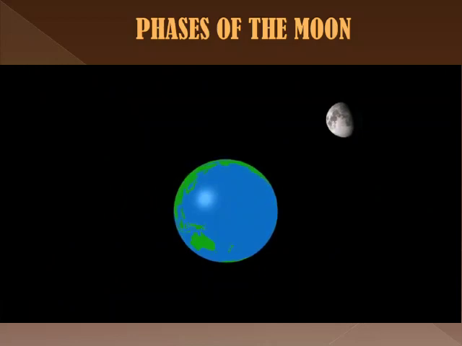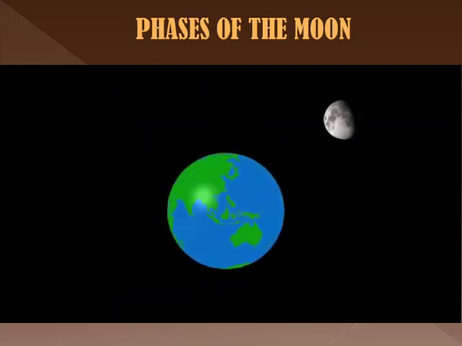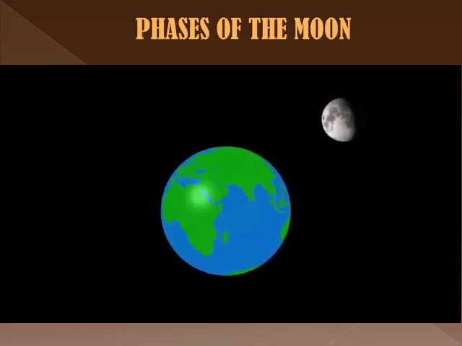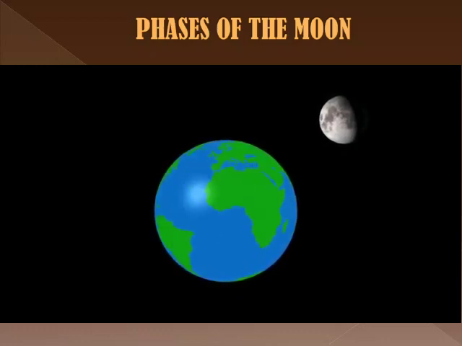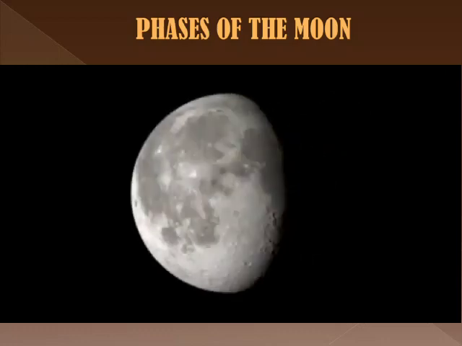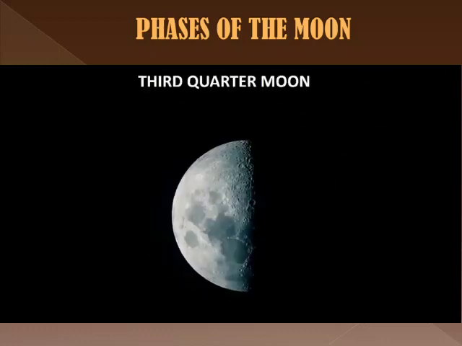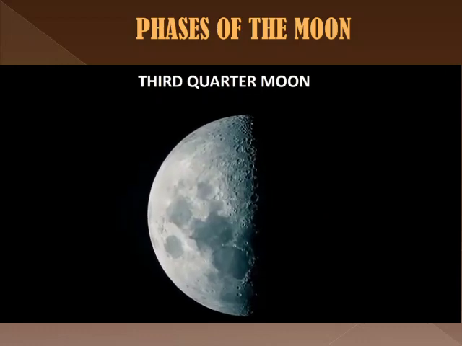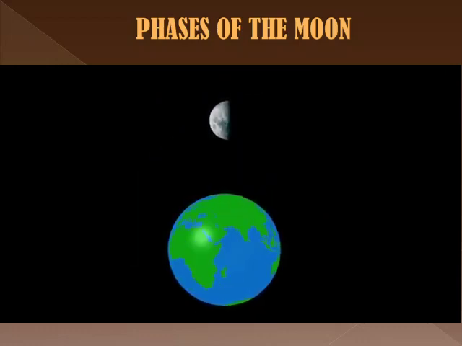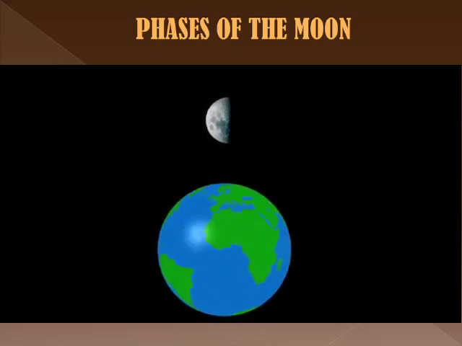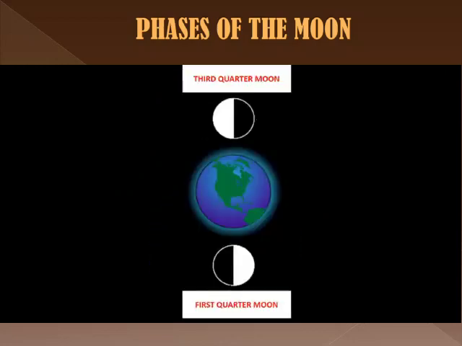Waning gibbous moon. A waning gibbous occurs when more than half of the portion of the moon can be seen and the shape decreases in size from one day to the next. The third quarter moon. The third quarter moon is when half of the lit portion of the moon is visible.